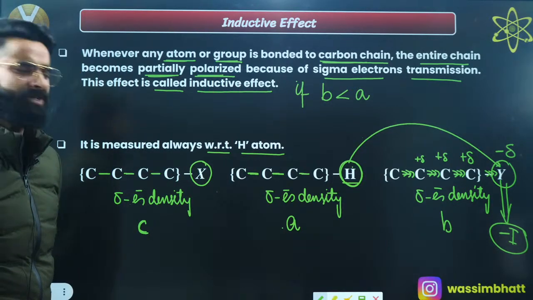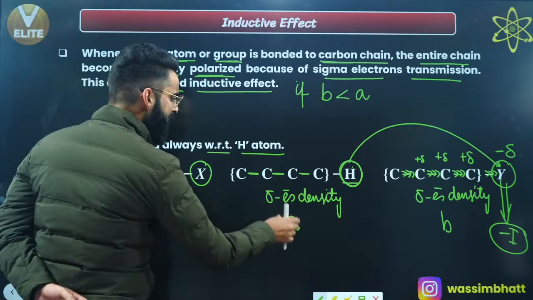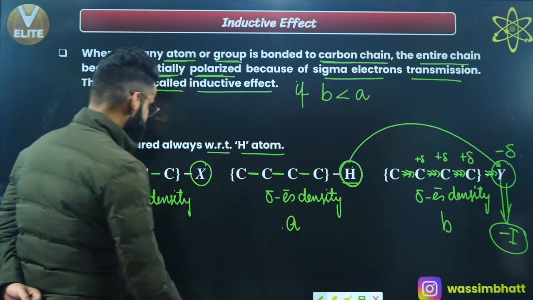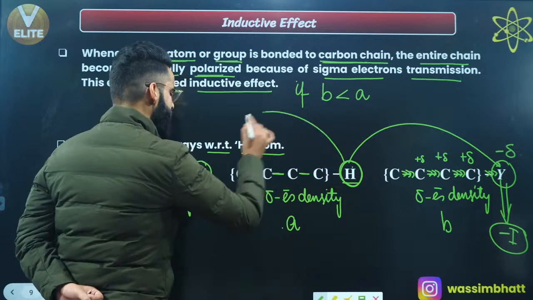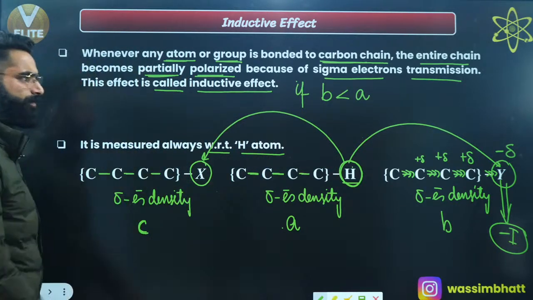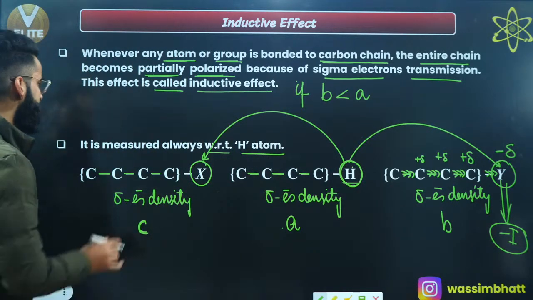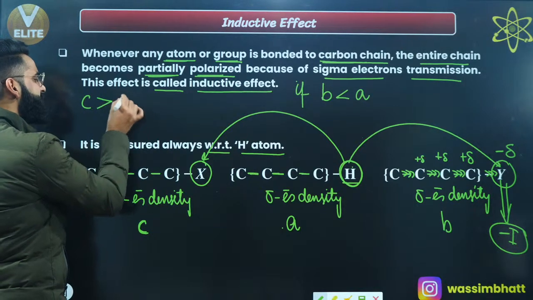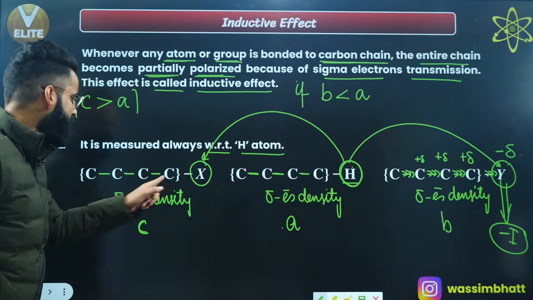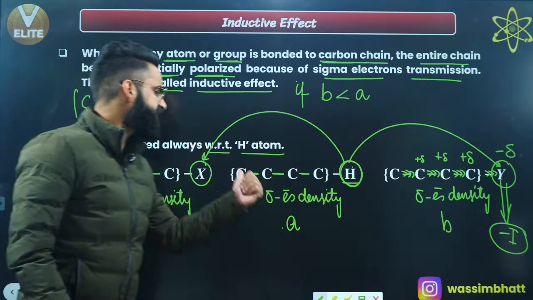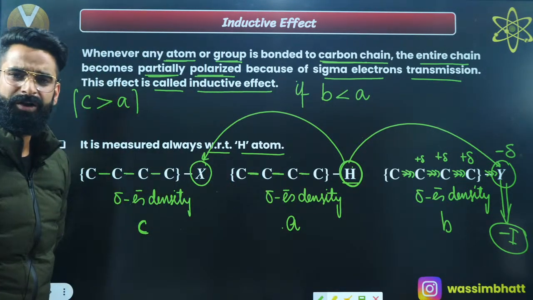Now similarly guys, one more thing. See, sigma electron density in this carbon chain is equal to A. Sigma electron density in this carbon chain is equal to C, right? And what I have done, I have replaced hydrogen with this atom X or group of atoms X, right? Now let's assume C is greater than A. Let's assume sigma electron density in this chain is more than that of sigma electron density in this chain, right? When is that possible?